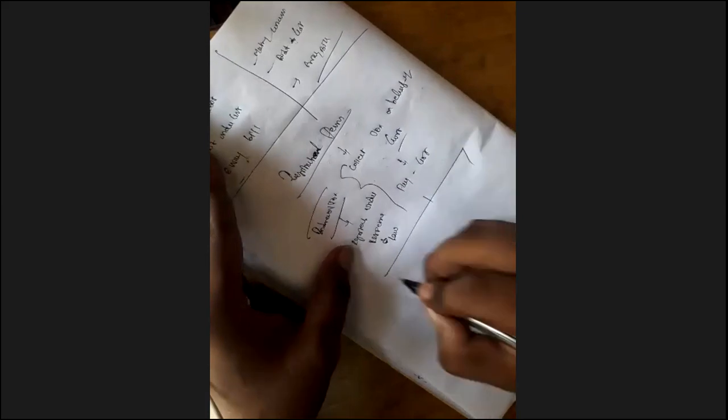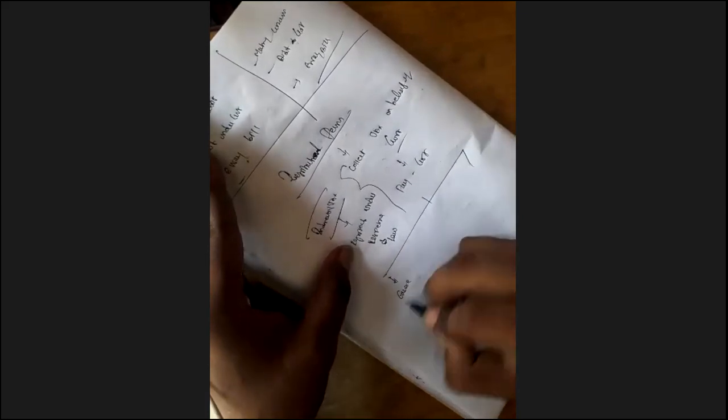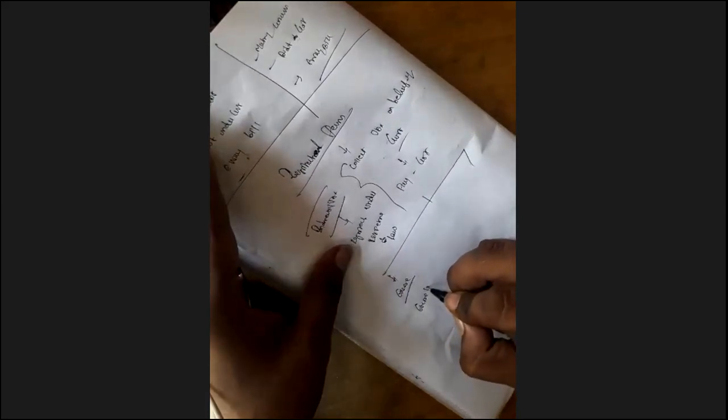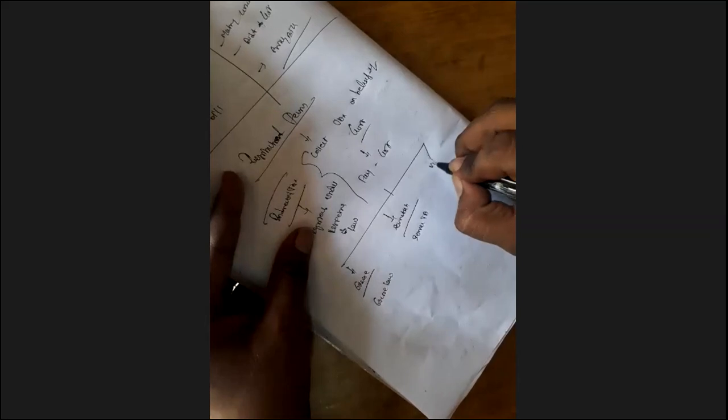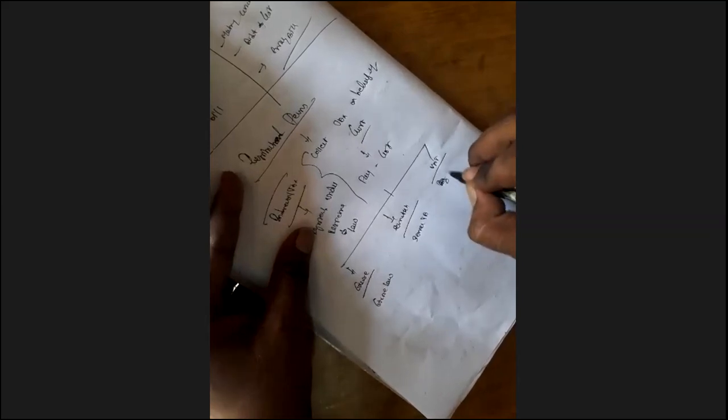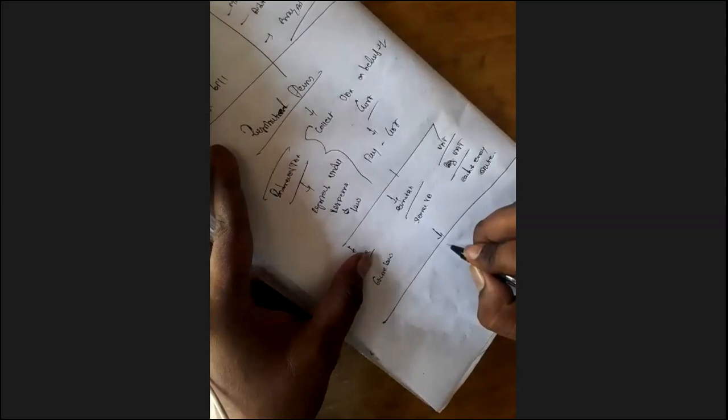For example, earlier when I was subject to excise, I had to register under excise law. When I am subject to service tax, I have to register under service tax. If I am subject to VAT, I have to register under VAT, in each and every state. Now, this has been considered in GST also.